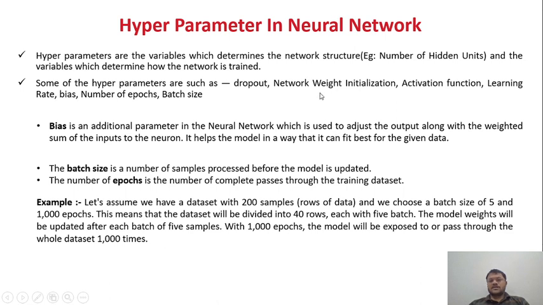For the network weights, we initialize some kind of weights initially. For the activation function, sigmoid, tanh. For the learning rate, we calculate the error rate and then according to that we set our learning rate. Number of epochs and batch size we have described here. Bias is nothing but we are adding some external value inside the node, so that it takes care of linearity and the scaling of my data set.